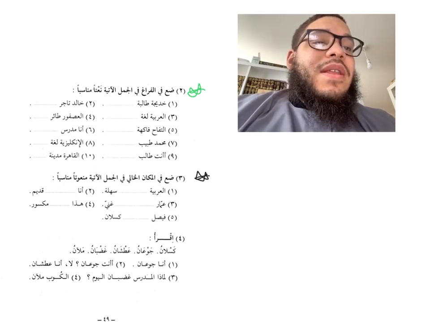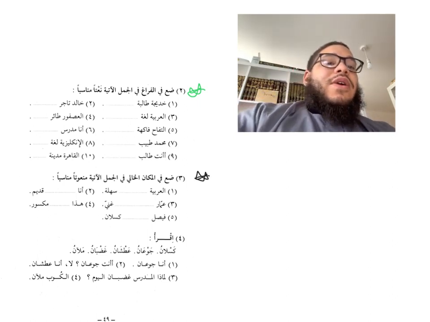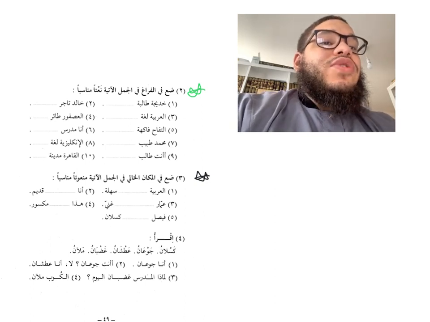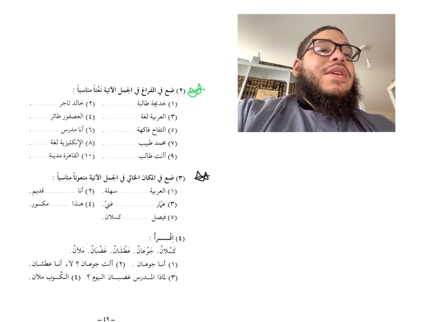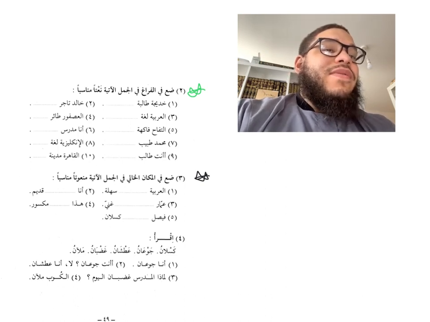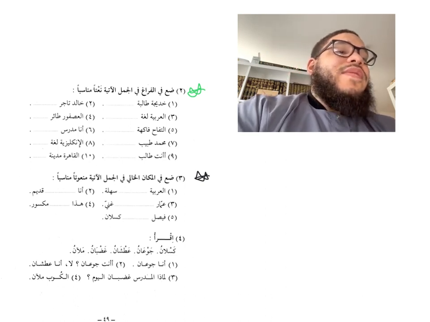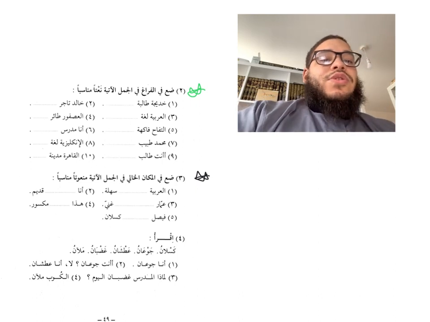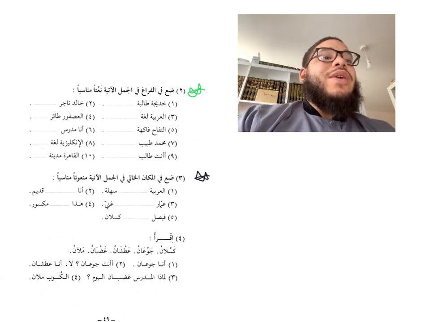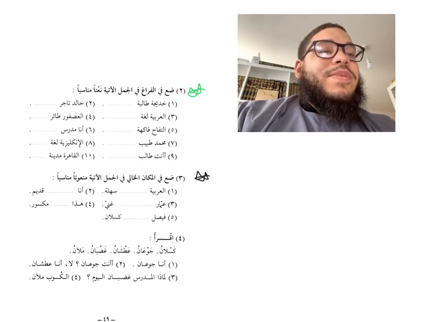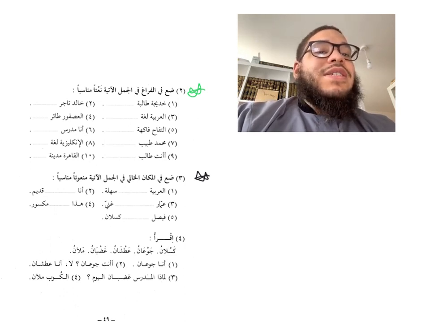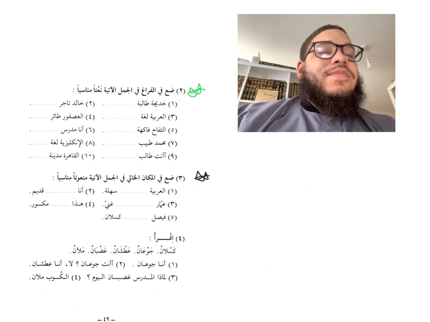As for التمرين الثالث هنا, now ضع في المكان الخالي في الجمل الآتية منعوتا مناسبا. So مكان الخالي is the same as الفراغ, they mean the same thing, empty space. So here now you're going to put a suitable noun, as they've given you a mubtada, a subject, then they've given you an adjective. Now you need a noun that goes in the middle to complete the sentence, a suitable noun that these adjectives may be describing.